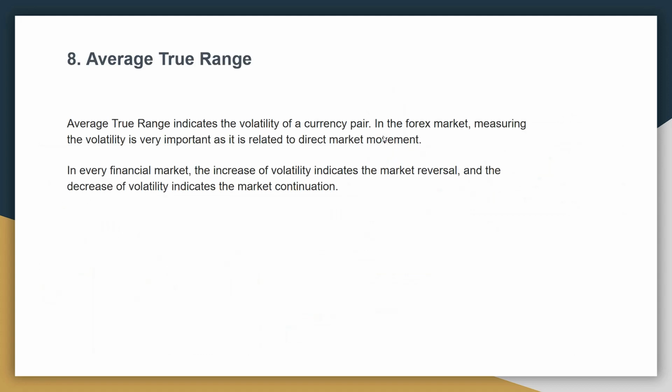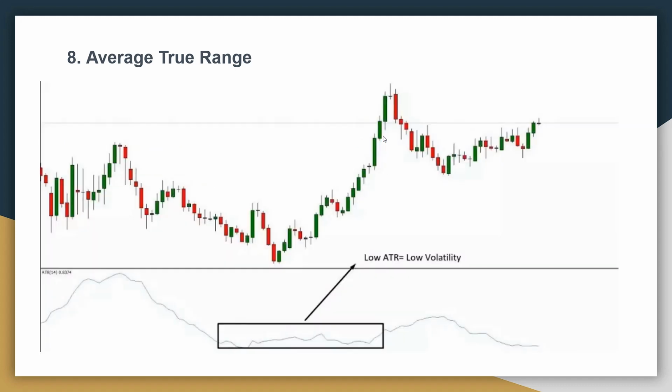This is the chart. Average true range, ATR. ATR indicates the volatility of the stock pair or currency pair in the market. Measuring the volatility is very important as it is related to direct market movement. In every financial market, the increase of volatility indicates the market reversal and the decrease of volatility indicates the market continuation. This is the example of ATR. This is the very low ATR, and here the price is in an uptrend.